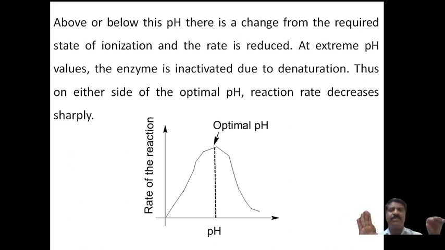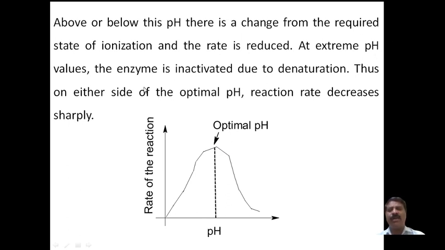If the pH value increases or decreases, the ionization state changes and the rate of the reaction is reduced on either side.